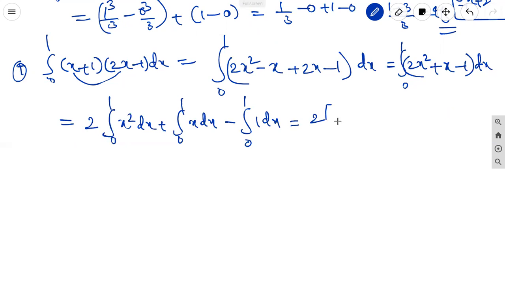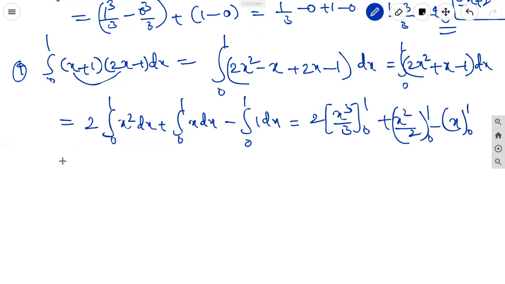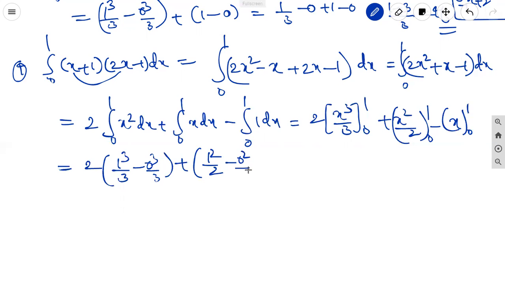Equal to 2 x square integration is x cube by 3, limits 0 to 1, x integration is x square by 2, limits 0 to 1, minus 1 integration is x, limits 0 to 1. Equal to 2 times 1 cube by 3 minus 0 cube by 3, plus 1 square by 2 minus 0 square by 2, minus 1 minus 0.